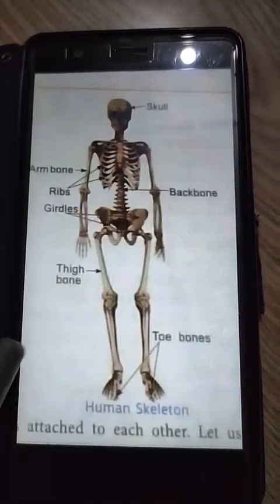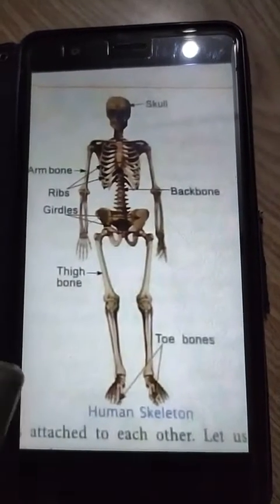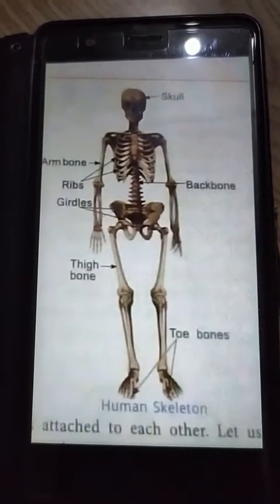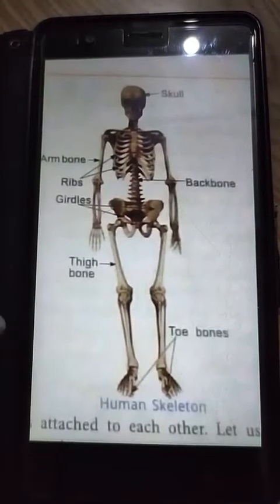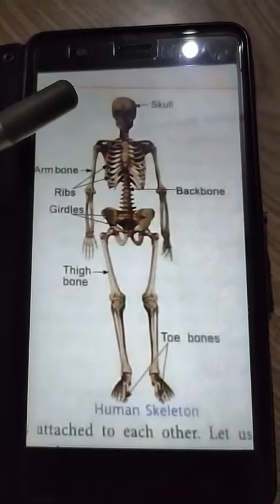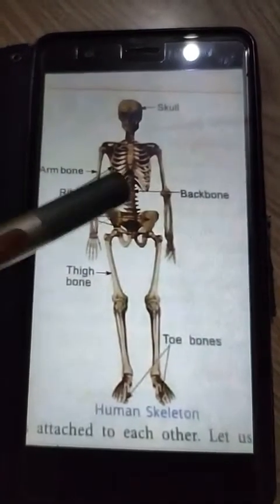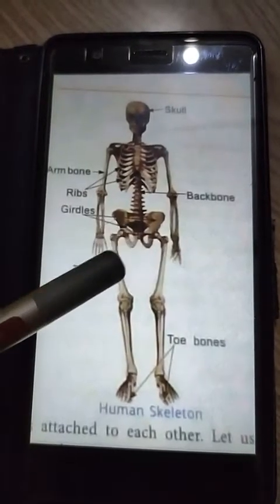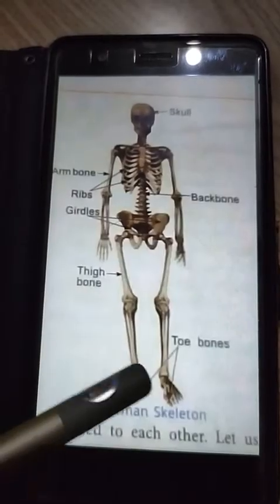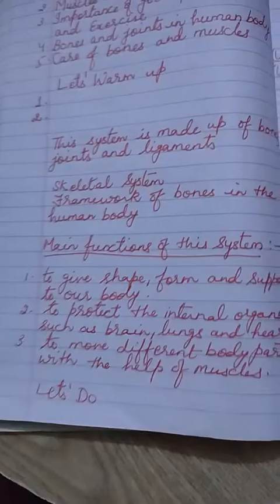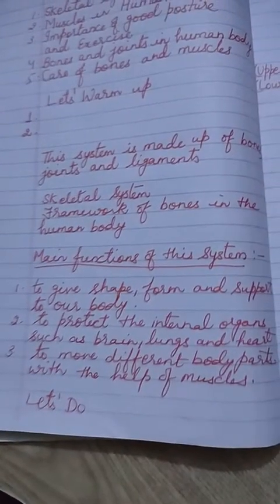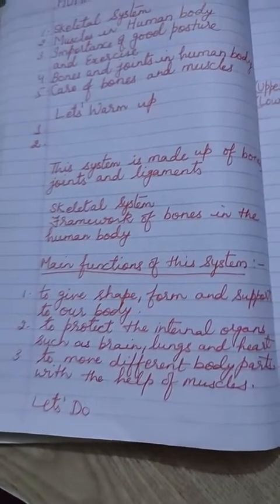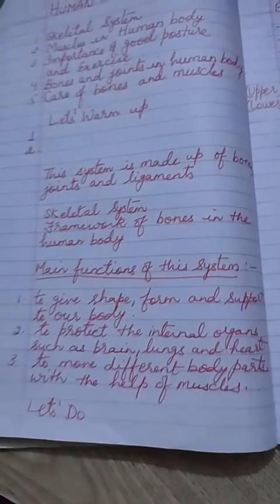Children, this is the diagram of the human skeleton. As you can see, the structure of the human body is made up of different kinds of bones. It is starting from our skull, then we have arm bones on both sides. These are ribs, this is girdle, these are thigh bones, these are toe bones. Skeleton is made up of bones and joints. Joints are the places where two or more bones are attached to each other.